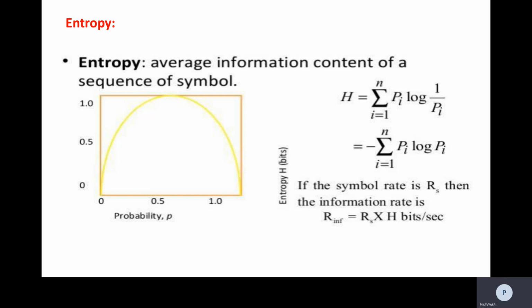If the symbol rate is r s, then the information rate is R is equal to r s into H bits per second. So this is the formula for the entropy.